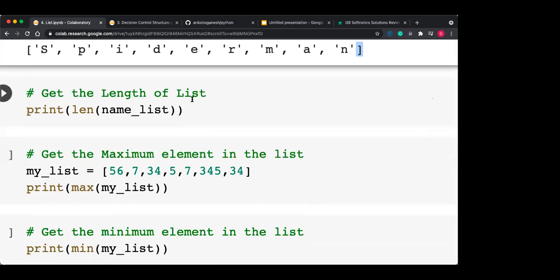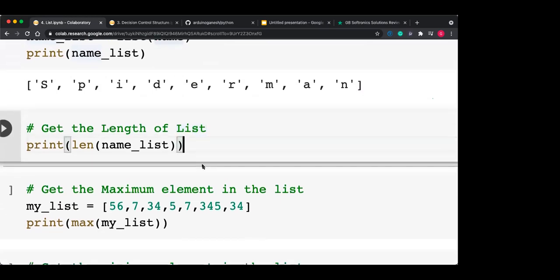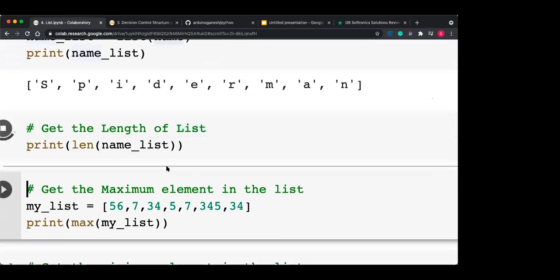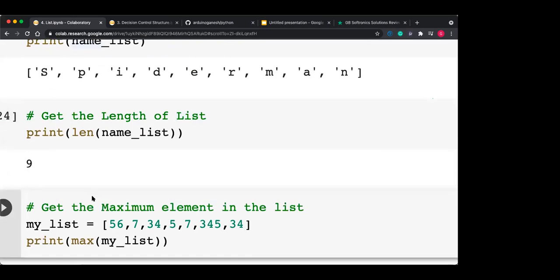You can get the length of the string. Like now, name underscore list contains how many characters, I don't know. I want to get the length of that particular string. So this name underscore list is having 9 characters, 1 2 3 4 5 6 7 8 9. Yes, 9 characters. len is the function; using the len function, I can count the characters or the data items present in that list.